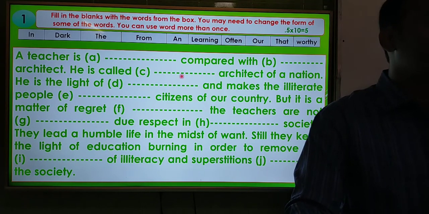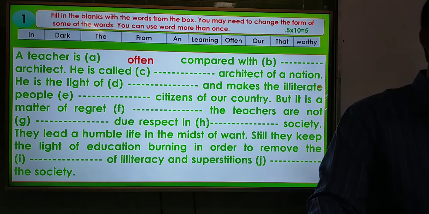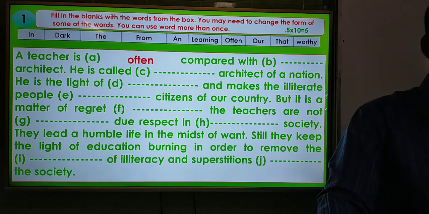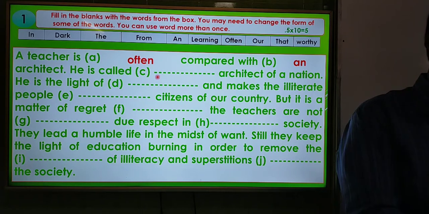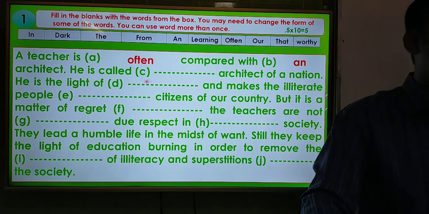A teacher is dash compared. So the answer will be often. A teacher is often compared with dash architect. With, so the answer will be here, an architect. A teacher is often compared with an architect. Then he is called dash architect of a nation.